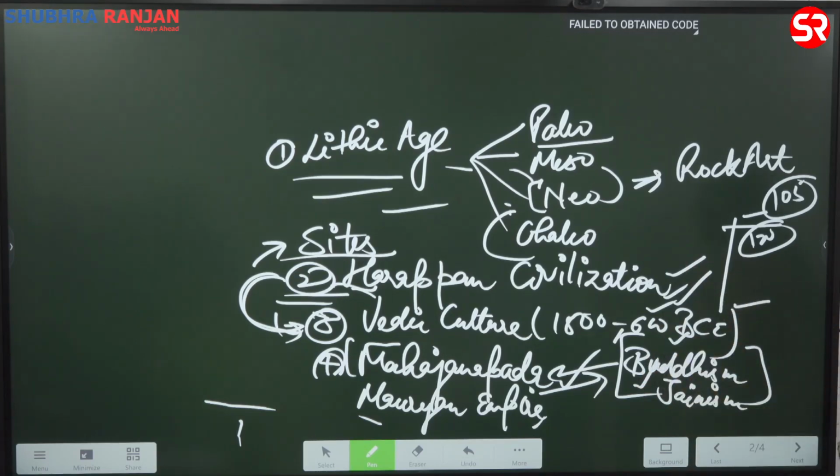Coming back to Mahajanpad, why was I saying this? Because if they ask you, what do you find in the area of Ashmak? A very difficult question. They can give you certain details. They can ask you where Jetwan is situated. Nobody can remember it. Somebody who has very good depth of history, somebody who is doing only that subject, that person will remember it, because that person is studying only history. You have to study a lot of subjects. So here you also need to understand what to attempt and what to leave when it comes to prelims.